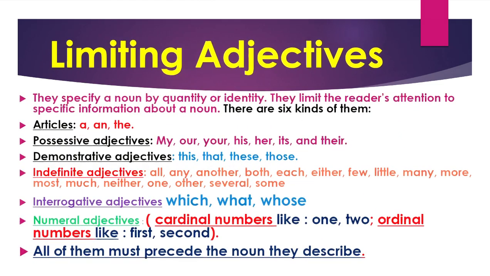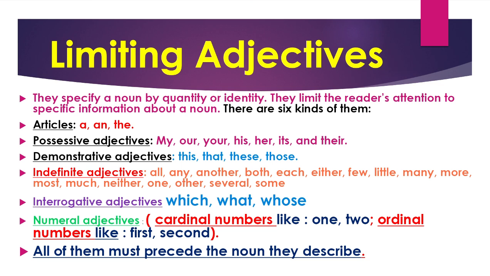What about other types of adjectives? Limiting adjectives. Why are they called limiting? Because they specify a noun by quantity or identity. They limit the reader's attention to specific information about the noun. How many types of them? We have about 6 types.